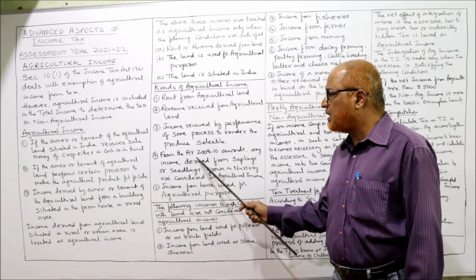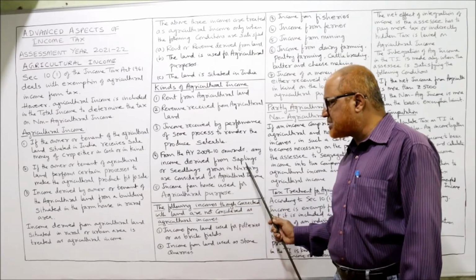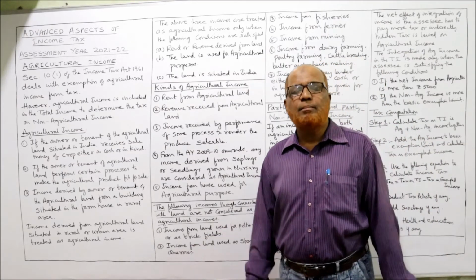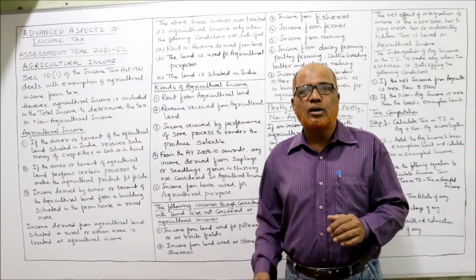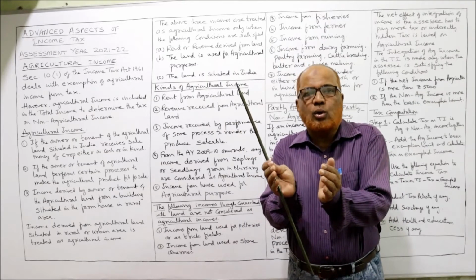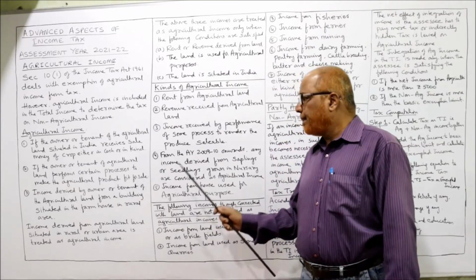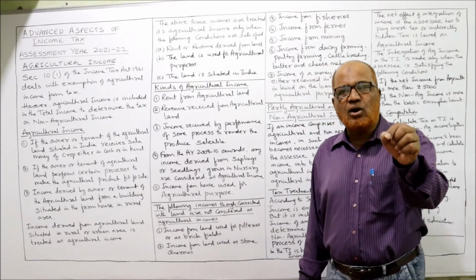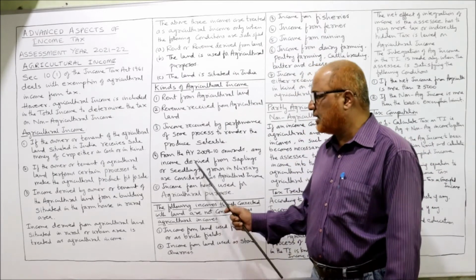Next one, from assessment year 2009-10 onwards, any income derived from saplings and seedlings grown in a nursery. Nowadays, many nurseries are coming up where small plants are grown in pots, and nursery activities are going on. So, from the assessment year 2009-10, the activity of nursery is also considered as agricultural income.